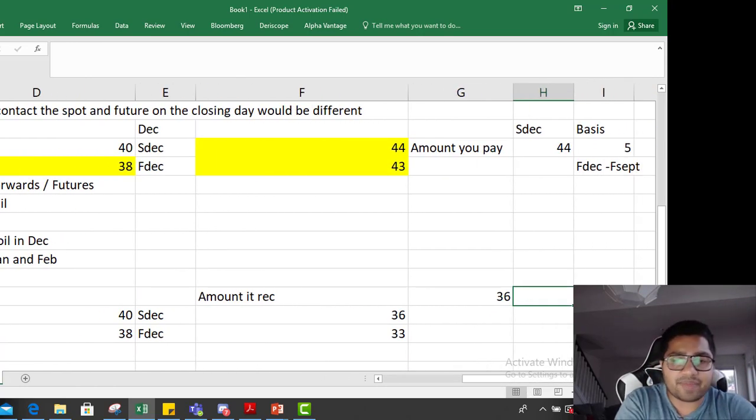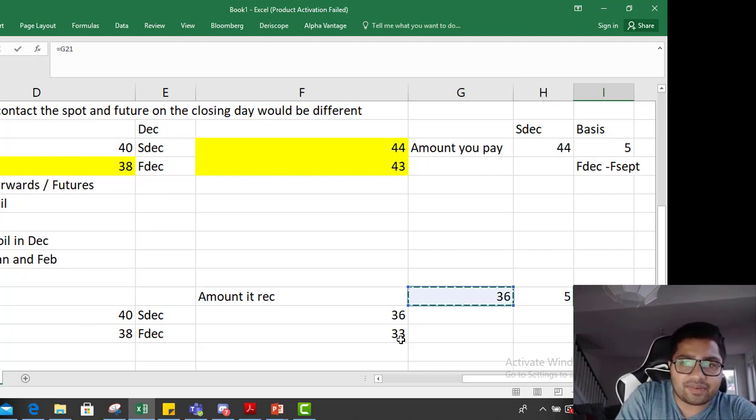So how much does it make? So it makes 38 minus 33. So the contract went from 38 to 33. So you make money when you short it. So you made 5 bucks. So how much did it actually receive? It actually received 36 plus 5.